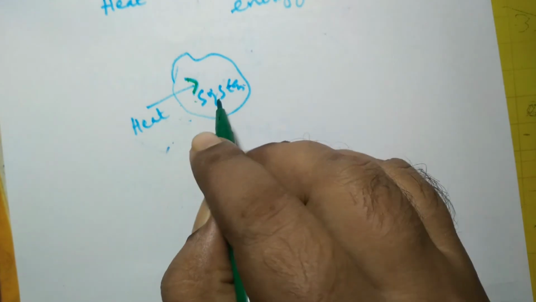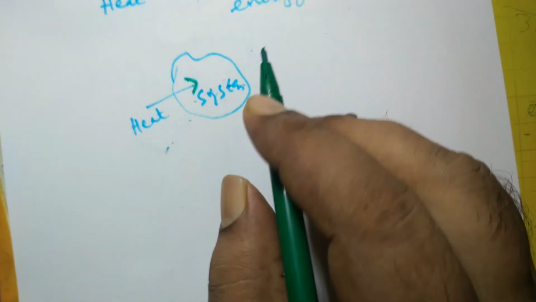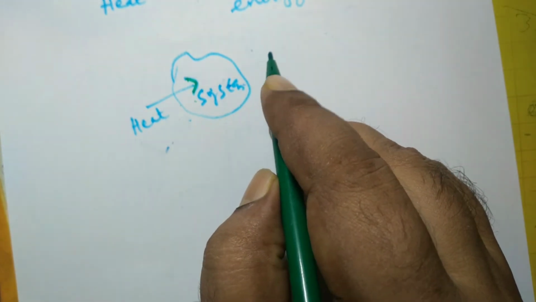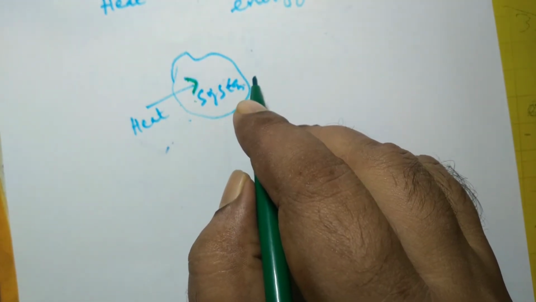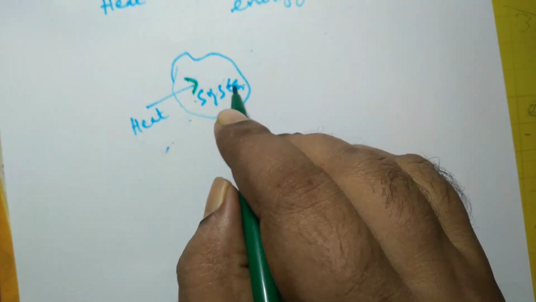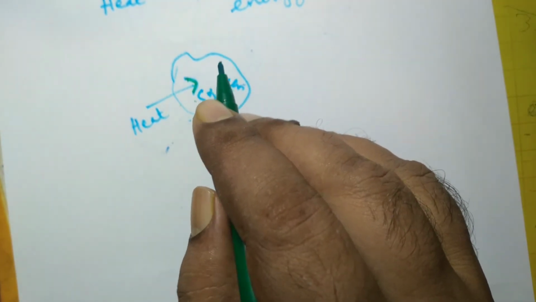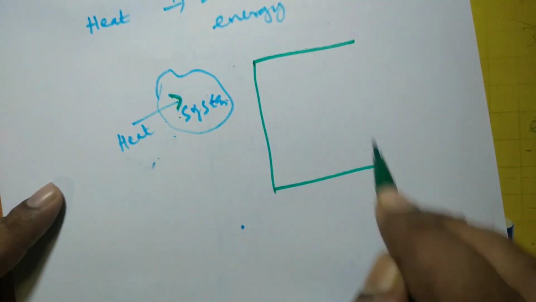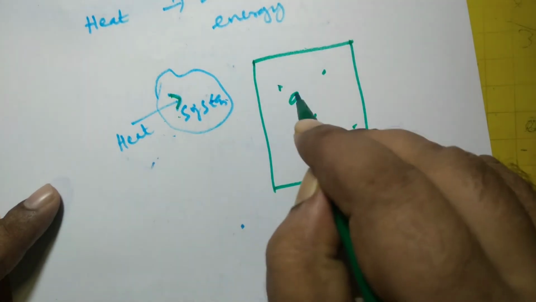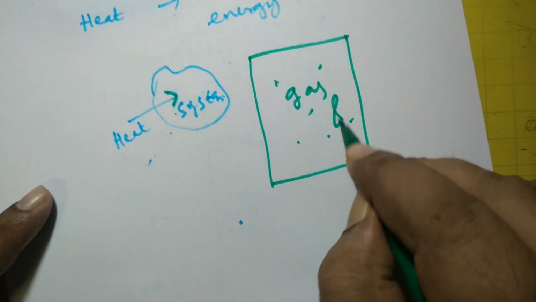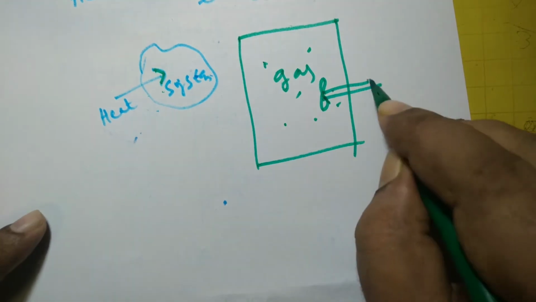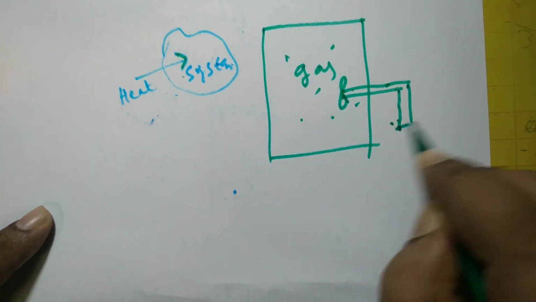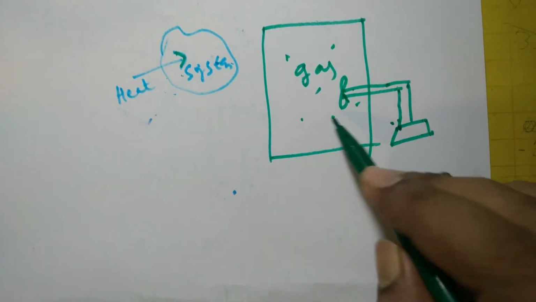Suppose molecules in a gas phase have kinetic energy, and we insert a paddle wheel into a container containing some gas. But this paddle wheel will not rotate.